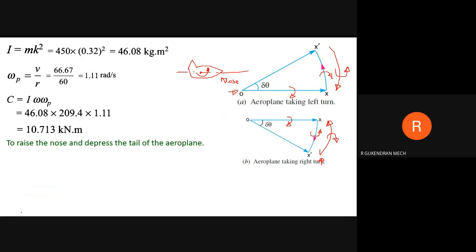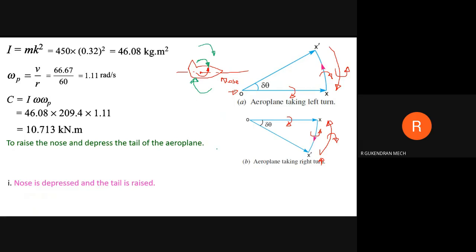Okay, so now apply clockwise direction on the axis of gyroscopic couple. Look at this diagram. Apply this clockwise. So what will happen? It tends to depress the nose and raise the tail. Look at this. This depresses the nose and raises the tail.